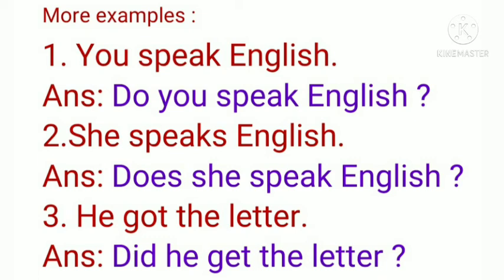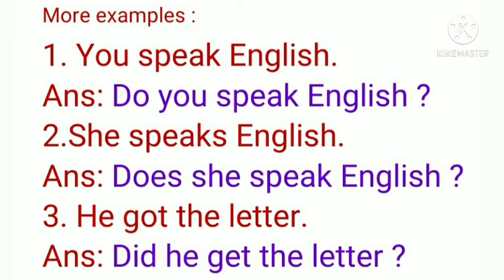Now, let's look at these answers, that is, the yes no type questions. Here you will notice the questions begin with do, does, did. So here you must remember that when the main verb in the given sentence is in the simple present tense, and the suffix s or es is not added to it, you have to take do.